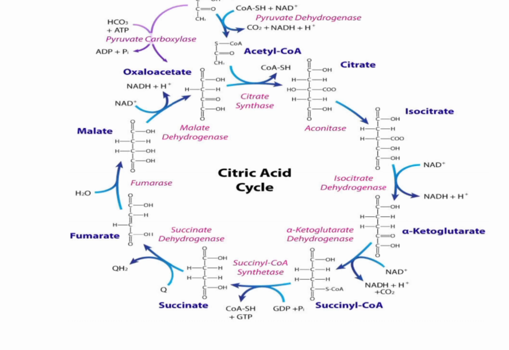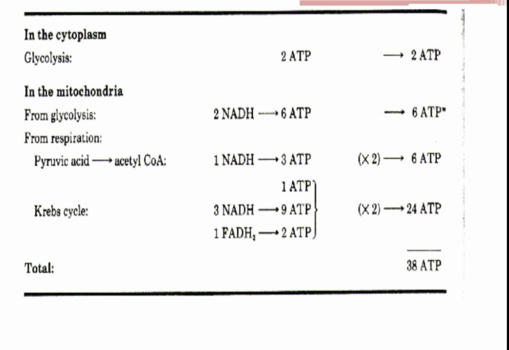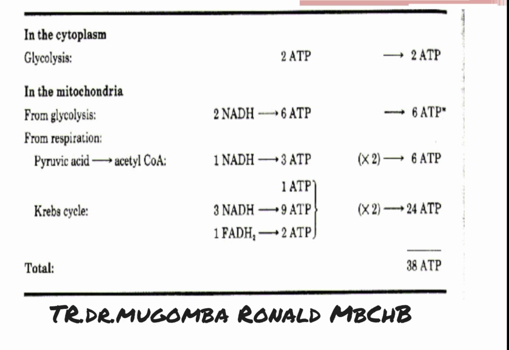So this means that from this reaction we have formed a total of 6 reduced NAD. We have also formed a total of 2 reduced FAD, and we have formed a total of 2 ATP molecules from this reaction. So I think you can see the computation that is here. In glycolysis, we formed a total of 2 ATP molecules. In the mitochondria, glycolysis still, that is the transition state. We saw that transition. So glycolysis also produced 2 reduced NAD, and those reduced NAD, when they are taken to the electron transport chain, will produce 6 ATP molecules.